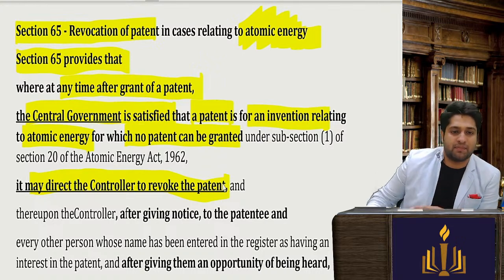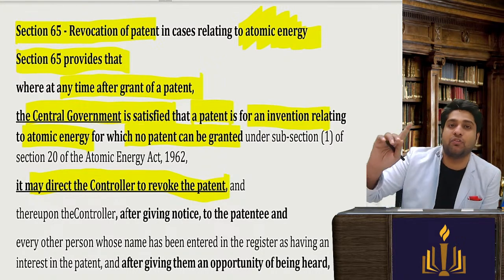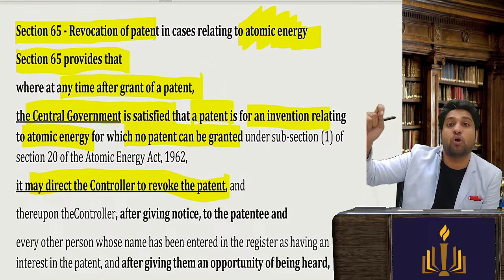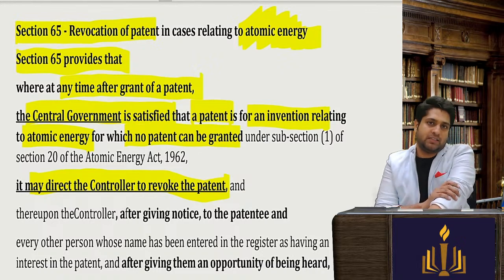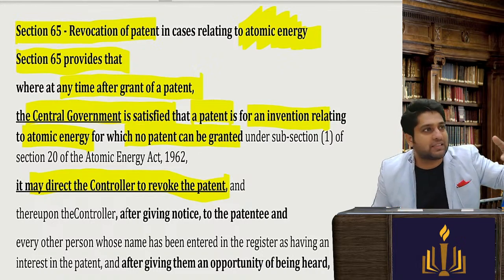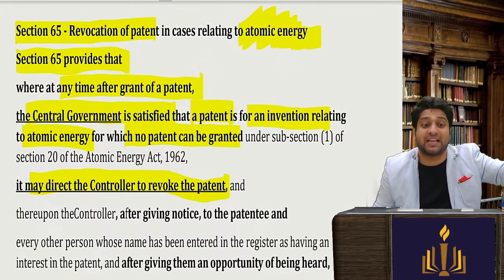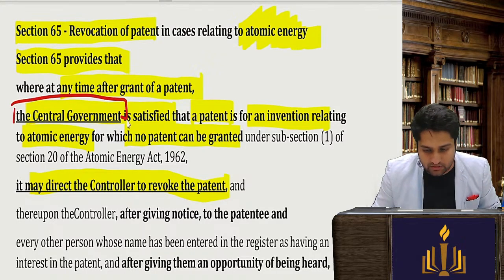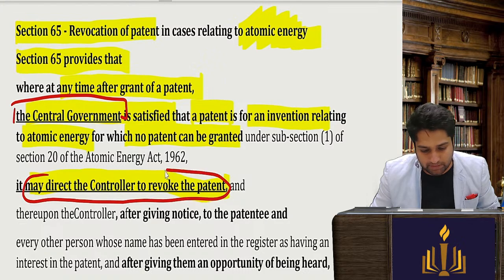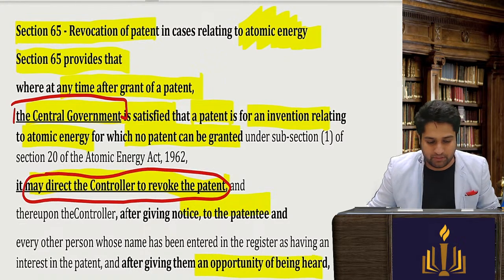See what is happening. We had seen that in section number 4 it had said with respect to atomic energy it should not be registered, but if it was registered and the central government had not given any permission, then the central government may direct the controller to revoke the patent after giving notice to the patentee and giving an opportunity of being heard.